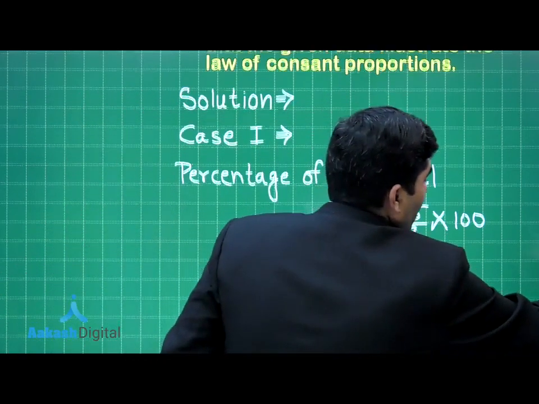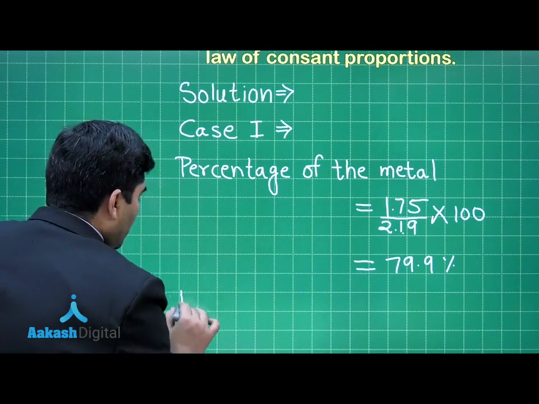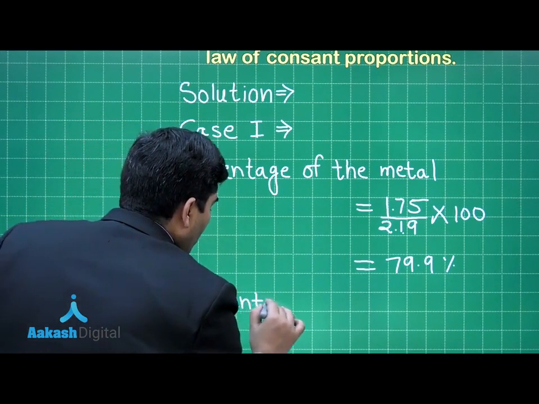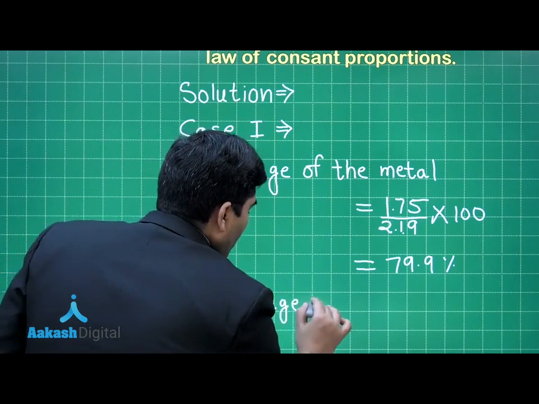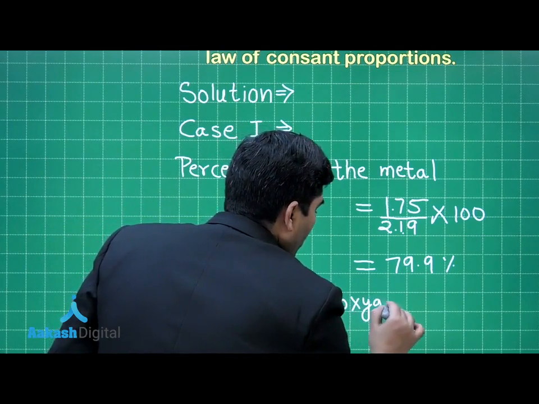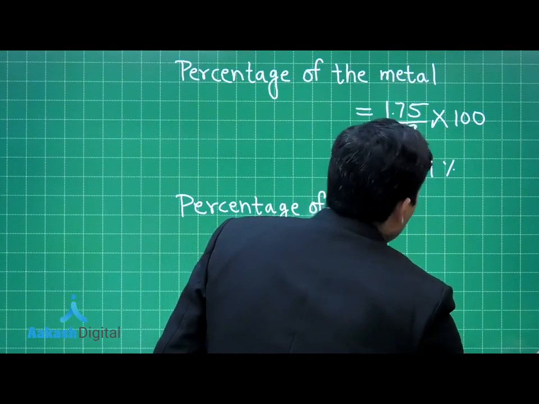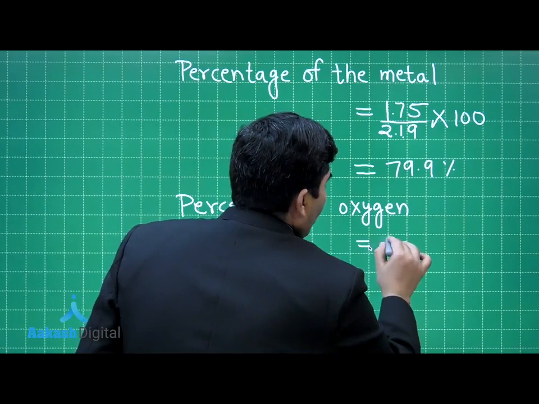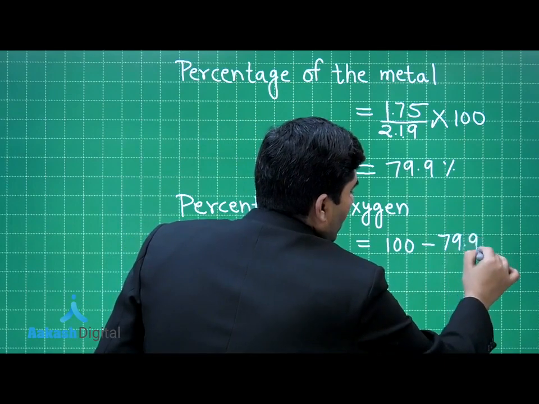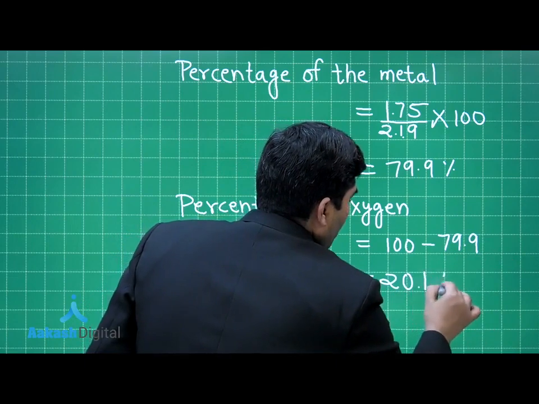Now, if we want to find out the percentage of oxygen, that will be equal to 100 minus 79.9, and that will be equal to 20.1%.